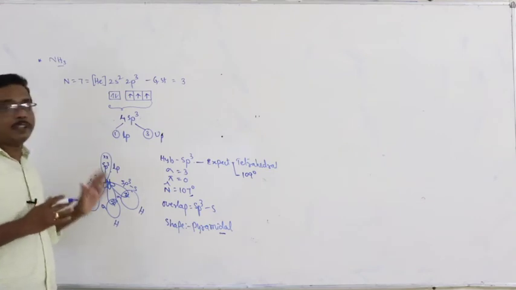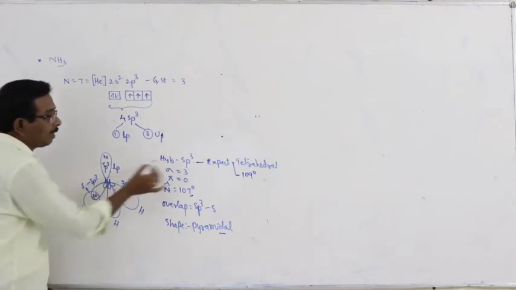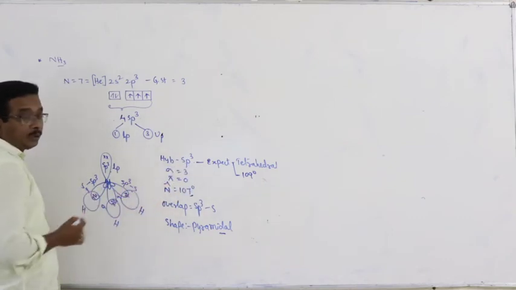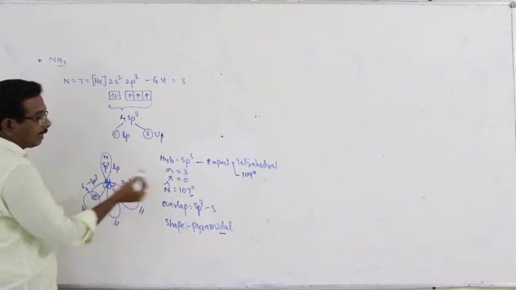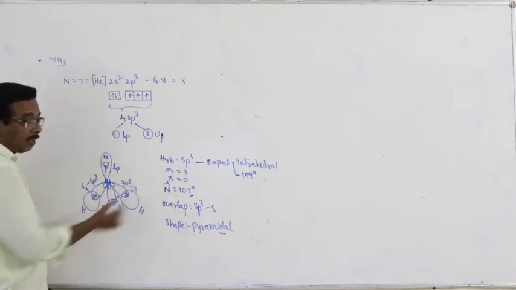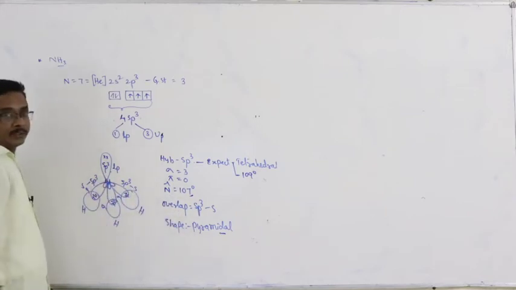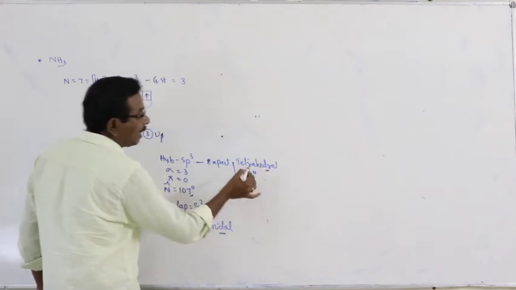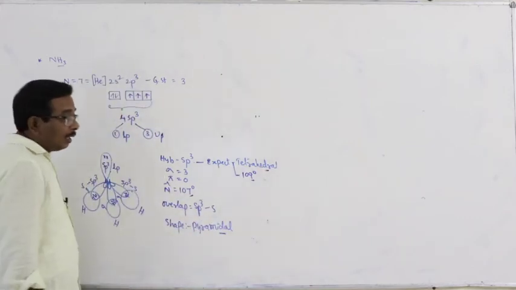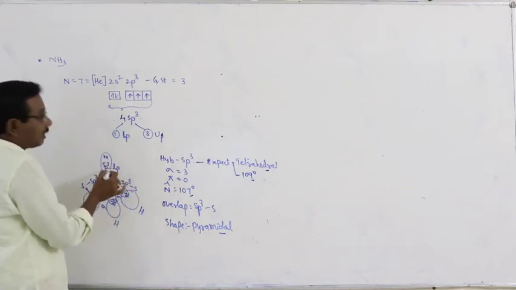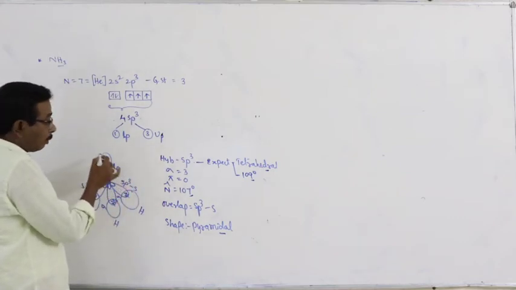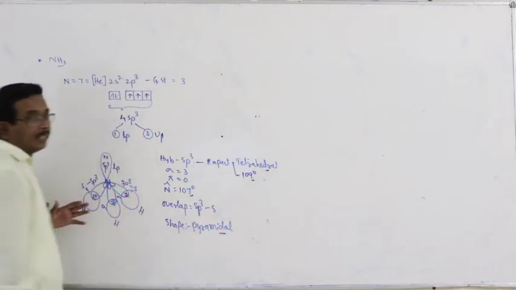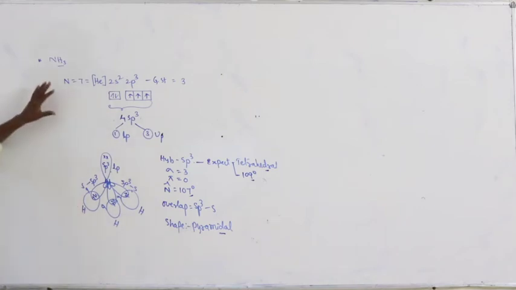Here the type of hybridization is sp3, number of sigma bonds 3, number of pi bonds 0, bond angle 107 degrees, shape of the molecule is pyramidal, type of overlap sp3-s. Expected shape is tetrahedral, bond angle is 109 degrees. Due to the availability of a lone pair in one of the sp3 hybrid orbitals, the bond angle and the shape are deviated. This is about the ammonia molecule.